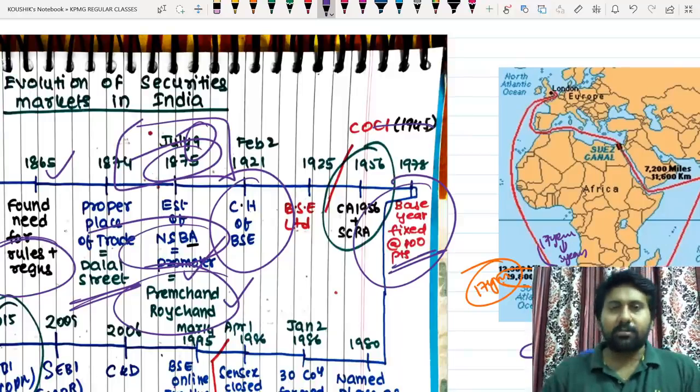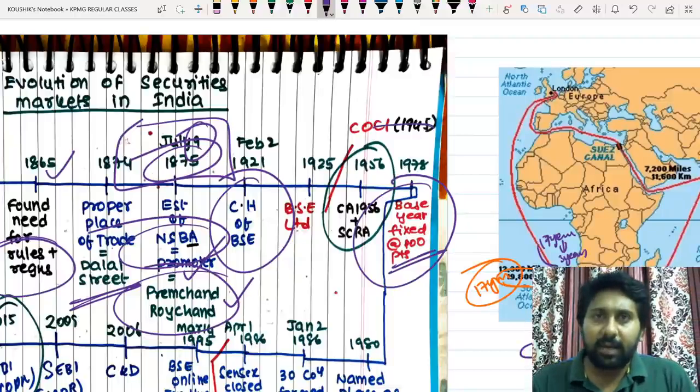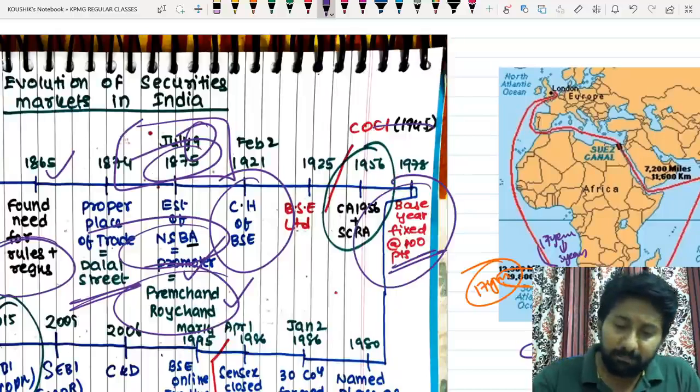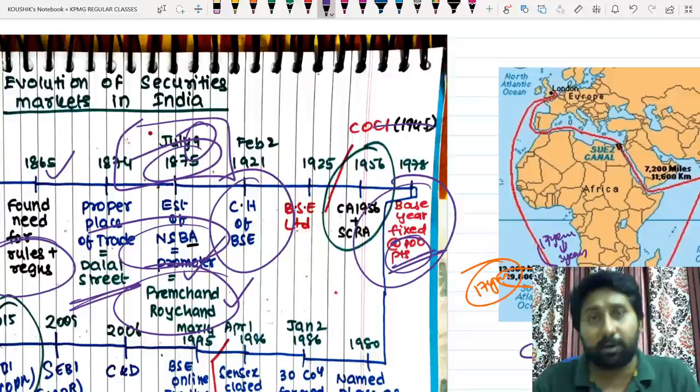So the index concept started in the world in the early 1967, 68 at that point of time, and in India it came in the year 1978. So the base year was made as 100 points that we already learned.